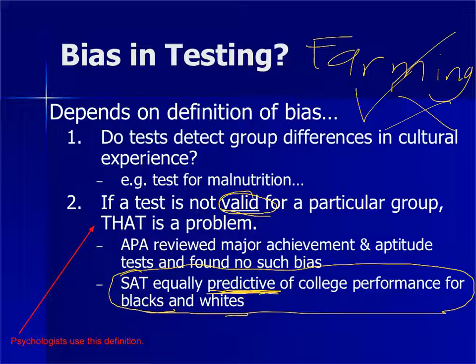The fact that maybe black students, through subtle or inadvertent racism, might be placed in lower classes or treated as less intelligent by teachers their whole lives, and that may then have made them doubt themselves or not given them as many opportunities. But once they reach 11th, 12th grade and they take the SAT, this particular test has been equally predictive of college performance for blacks and whites. However, the SAT might not be predictive of performance for Native Alaskans who have no exposure to the kind of culture or the type of technology that we have.